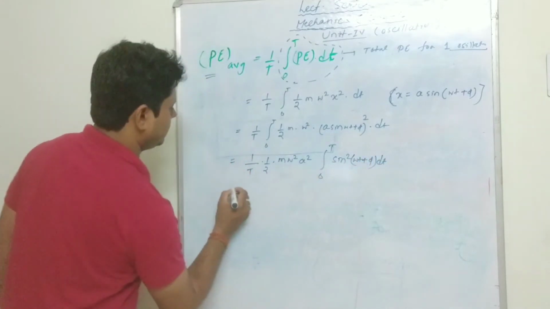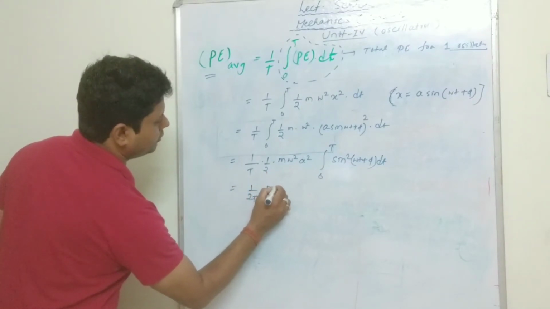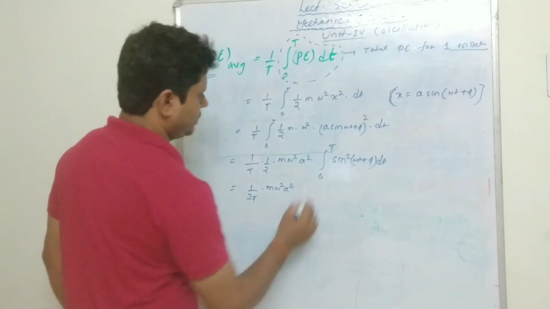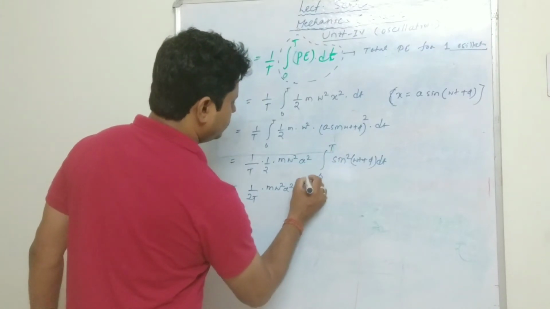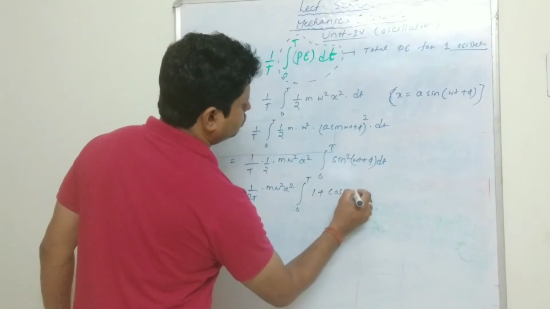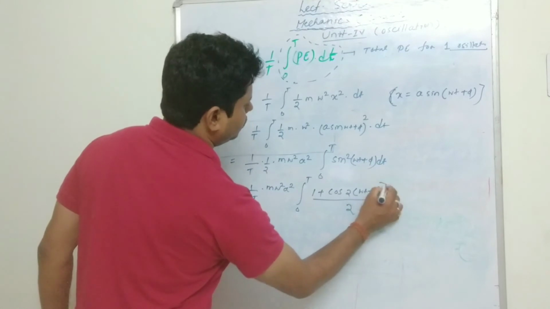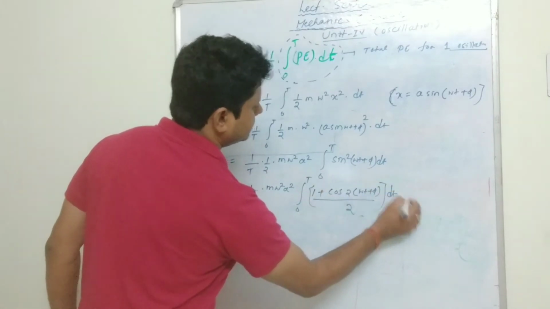So this can also be written as 1 by 2t into m omega square a square, 0 to t, and sine square can be written as 1 minus cos 2 omega t plus phi by 2 into dt, right?